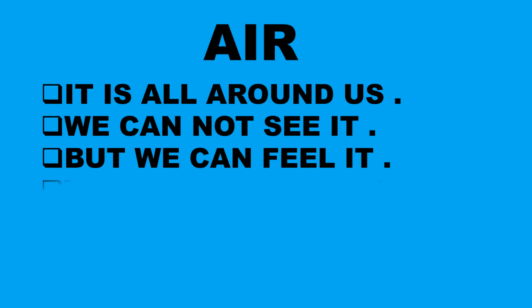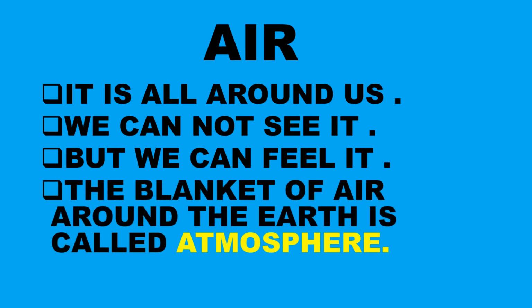And children, the blanket of air around the earth is called atmosphere. What is atmosphere? It is the air around the earth. Blanket of air means there is air on all the sides of our earth, and that is called atmosphere.